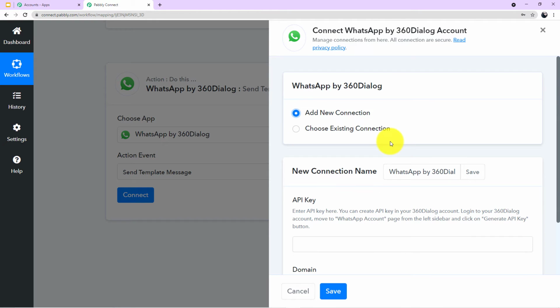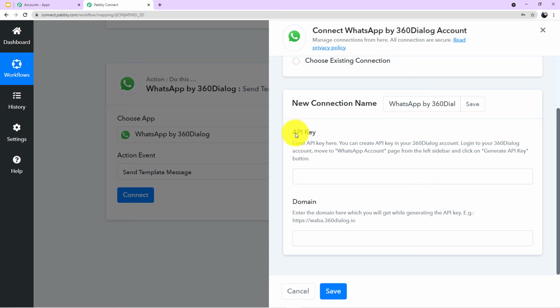So I'll click on add new connection, and now guys, it is asking me to fill up two fields. First, it is asking to fill API key and then domain. So let's read out the description first and let's see from where we can find the API key. Here it is written, enter API key here. You can create API key in your 360 dialog account.